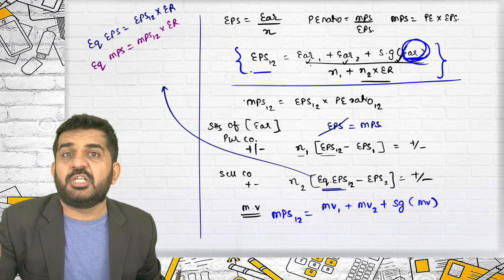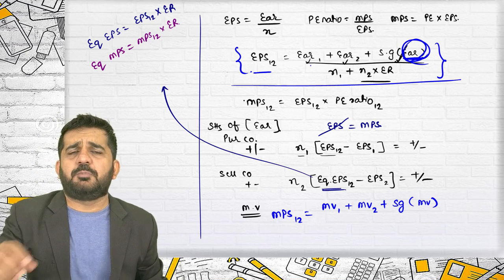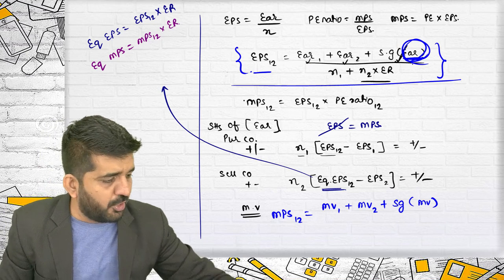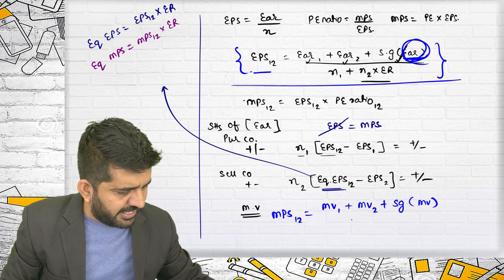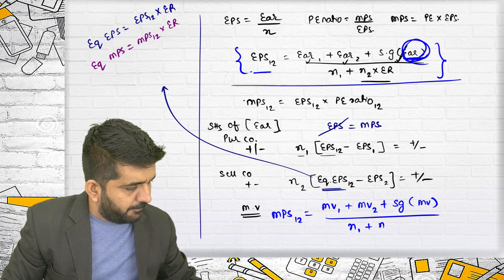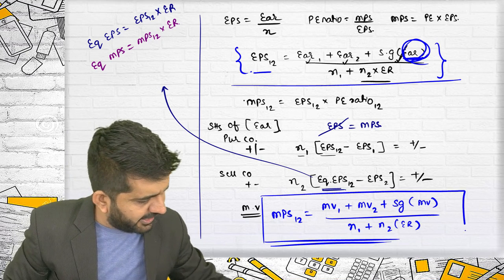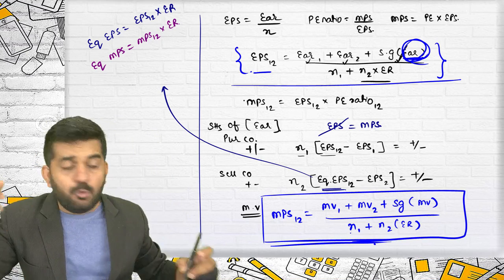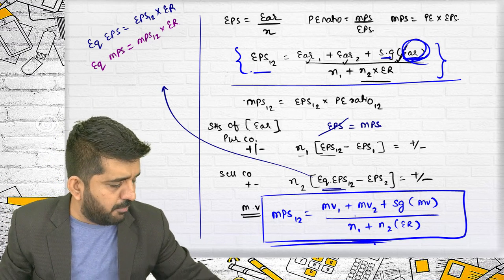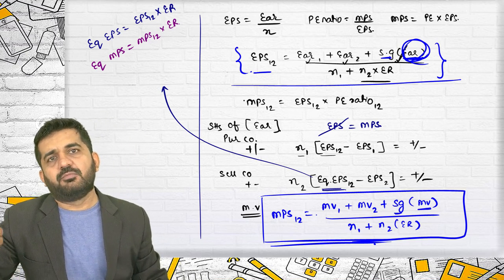In this question, synergic gain is in terms of market value. See, when this question was asked, people felt it was an extremely difficult question. But when you understand it from a conceptual point of view, it is very easy. M1 plus M2 plus synergic gains in terms of market value divided by N1 plus N2 into exchange ratio is also the formula for MPS 12. But every time write this down. When you write synergic gain in EPS 12, it is in the form of earnings. When you write synergic gain in terms of market value, it is in the form of value.